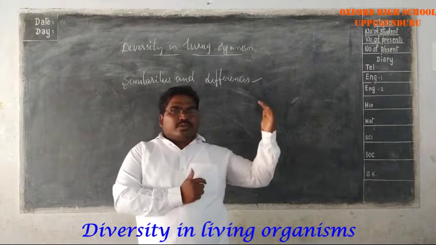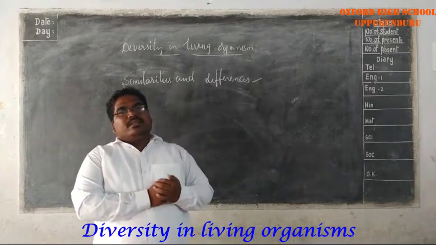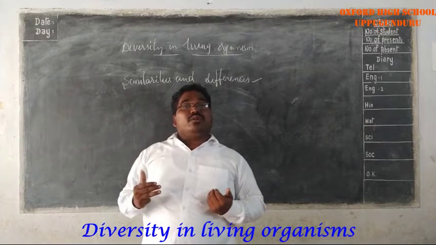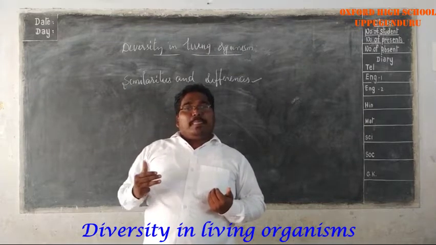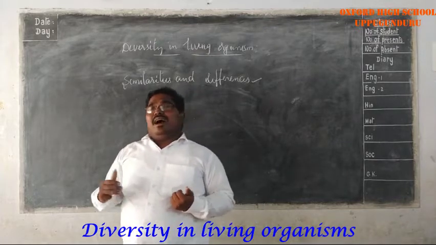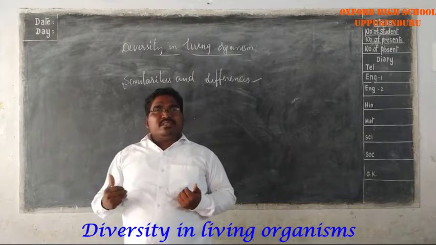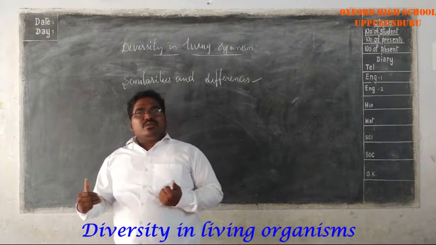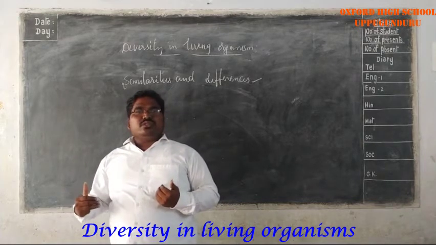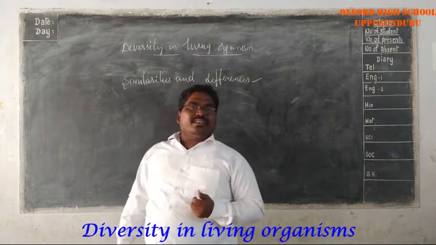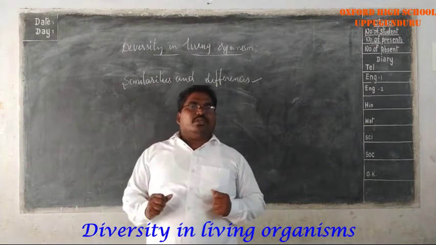In the first section we discussed the plants. All the plants look alike, but in the plants also there are different types of plants, on the basis of structure of the flowers, structure of the leaves, length of the stem, length of the roots, fruit size, seed size, structure of the seed. We have discussed a lot of things about it.